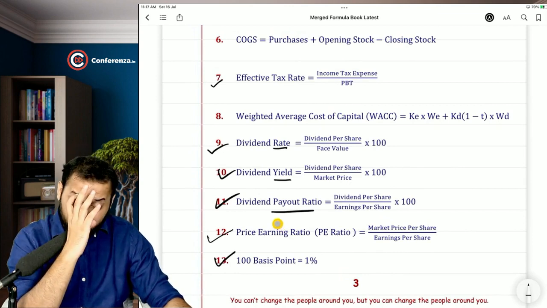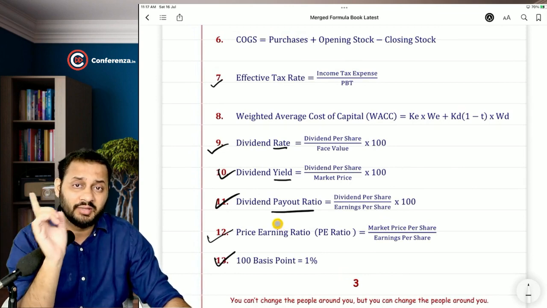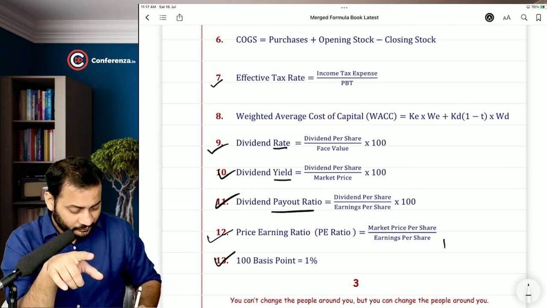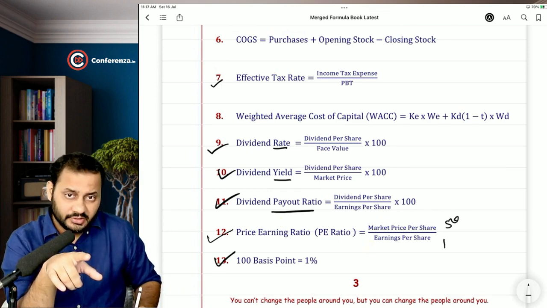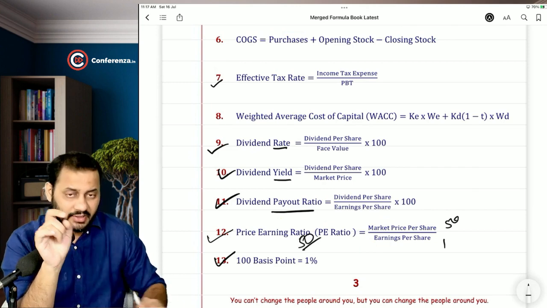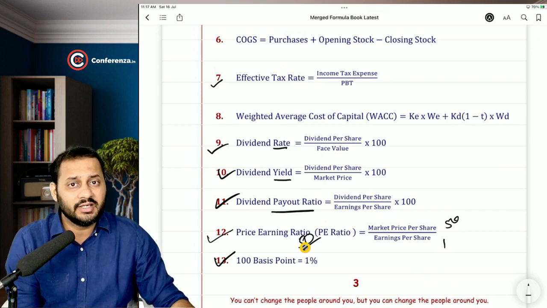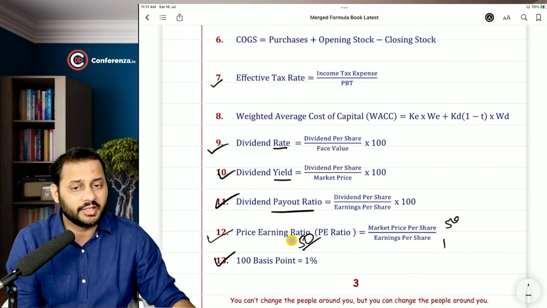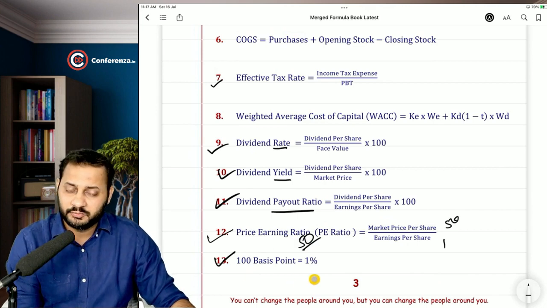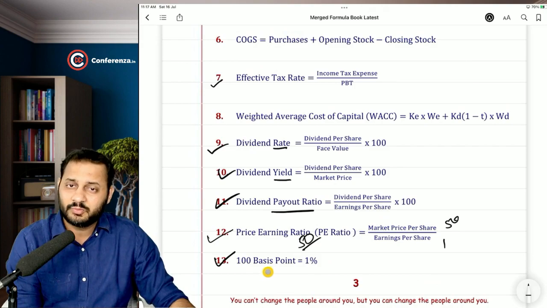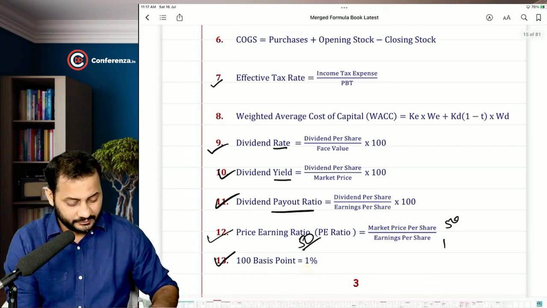It says how many times the market price is trading in the market as compared to the earnings. So okay, if the company is earning 1 rupee and the market price is 50 rupees, then we can say that 50 is the price earning ratio. So this 50 explains how many times of earnings the market price is trading in the market. 100 basis points is equal to 1%, 200 basis points is equal to 2%, 75 basis points is equal to 0.75%. Okay, good.